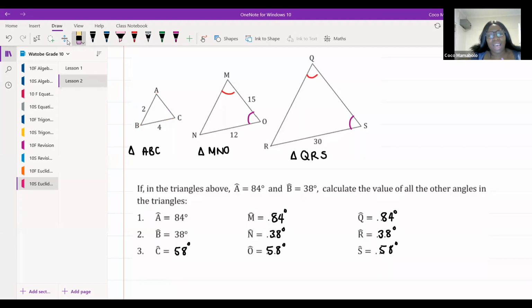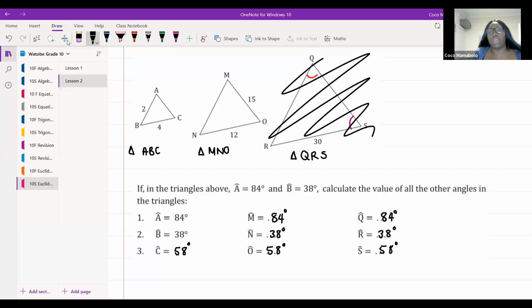Let's talk about these sides in proportion. We're going to take this at face value at first, but we are going to have to do some sort of calculation. For now, we're going to ignore our big triangle. We're going to work in these two triangles. So I'm going to say in the correct order, in triangle ABC and triangle MNO.